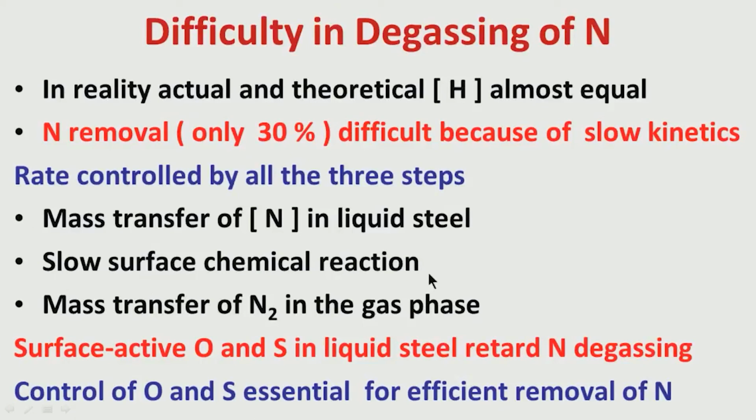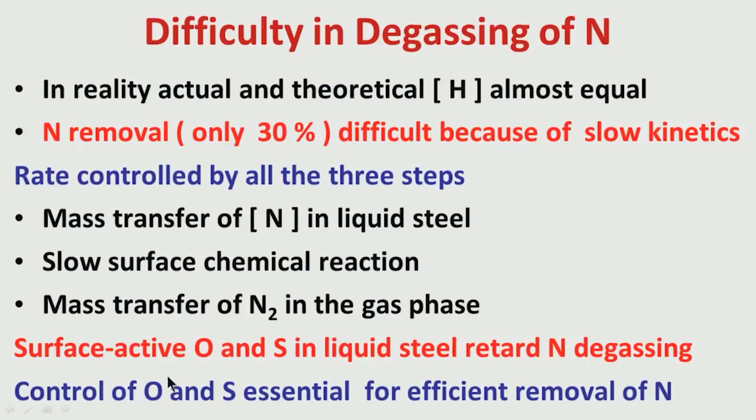The reaction at the surface interface between liquid steel and gas is slow, and the mass transfer of nitrogen in gas is also slow.